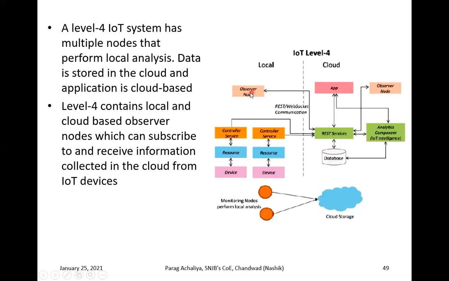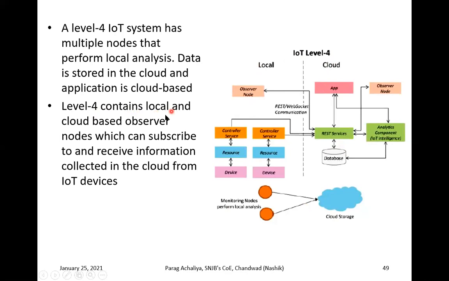That's why the observer node of your local as well as the observer node from your cloud will observe each and every activity of your application residing on the cloud. That's why this observer node plays a very important role in the case of level 4 IoT systems.